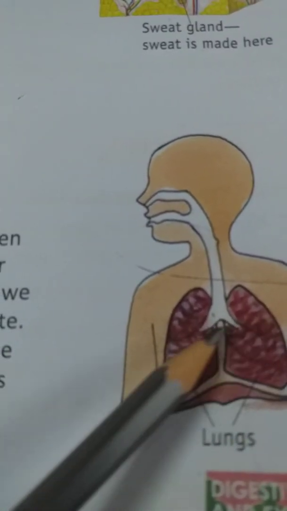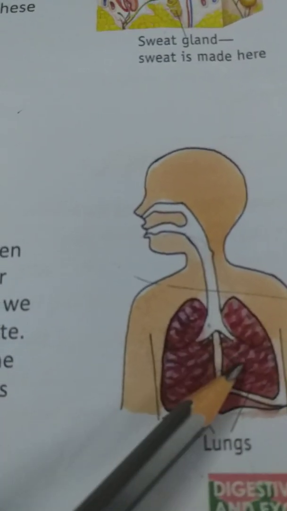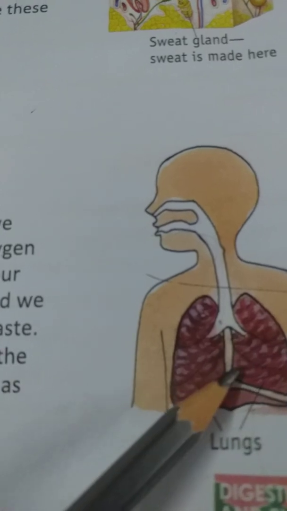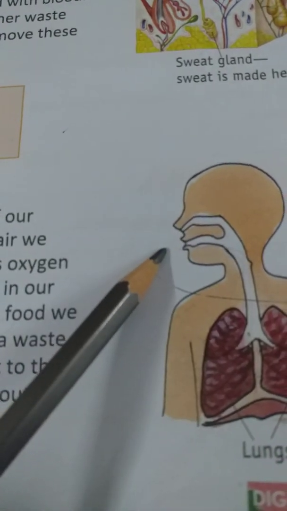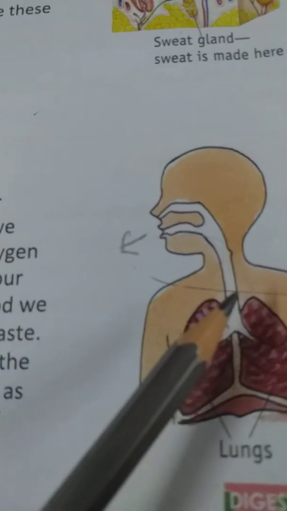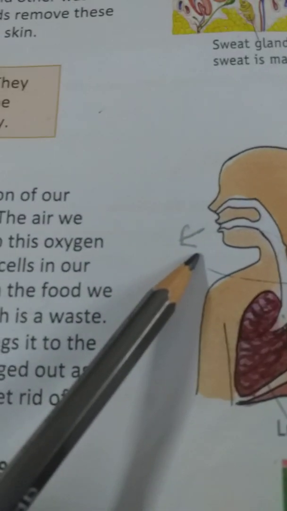These are the pair of lungs. Here the blood brings the carbon dioxide. Okay, and then you exhale this carbon dioxide out of your nose. Okay, this is how lungs help to get rid of gaseous waste, and this gaseous waste is carbon dioxide.